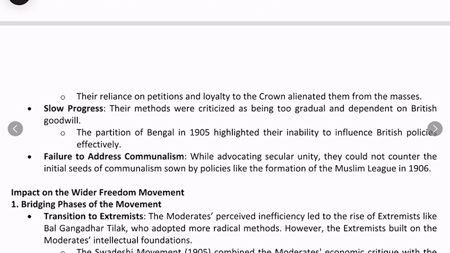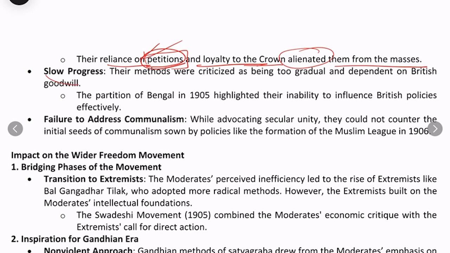Their reliance on petitions and loyalty to the crown also alienated them from the masses. They mainly relied on petitions and prayers, and they felt that the British government is actually good, and if we bring the problems in front of them, they will help us and solve them. That was their belief, and that's why they remained loyal to the crown and relied on petitions.